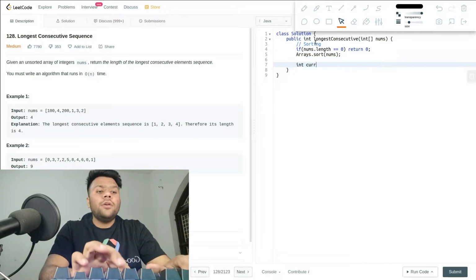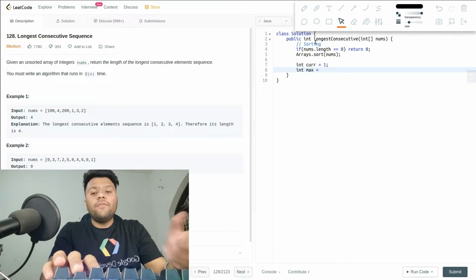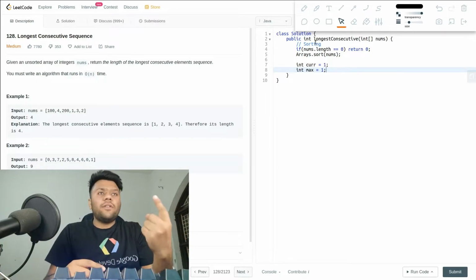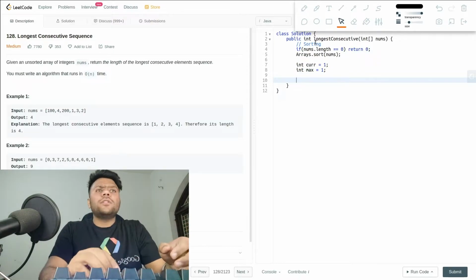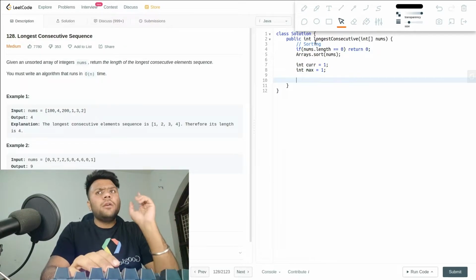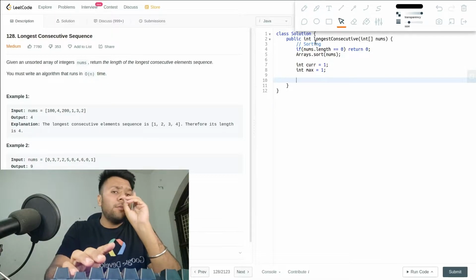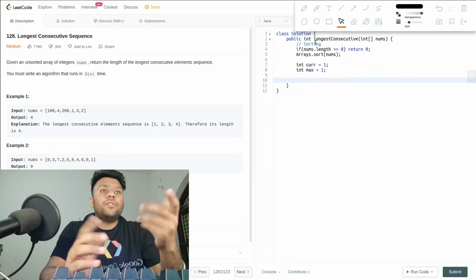My current pointer will initially be at 1 and my max pointer will be at 1 as well. So my current pointer has a length of 1, any value has a length of 1, and my max has to be 1 as well. You can even go for 0 as well, but I will say at least your pointer is pointing to someone, so that even a single digit length will be counted, which is 1.